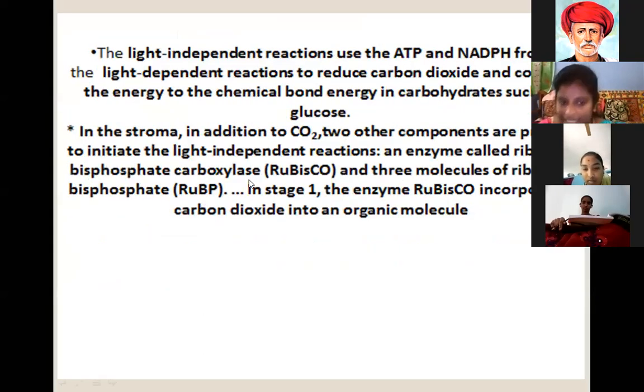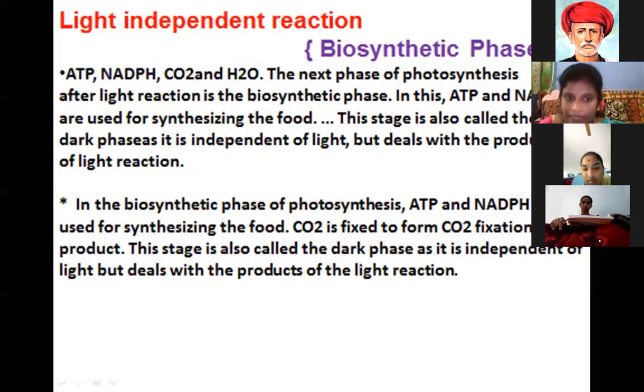In this reaction, sunlight is not present, but it deals with the products of the light reaction. In the biosynthetic phase of photosynthesis, ATP and NADPH are used for synthesizing the food.